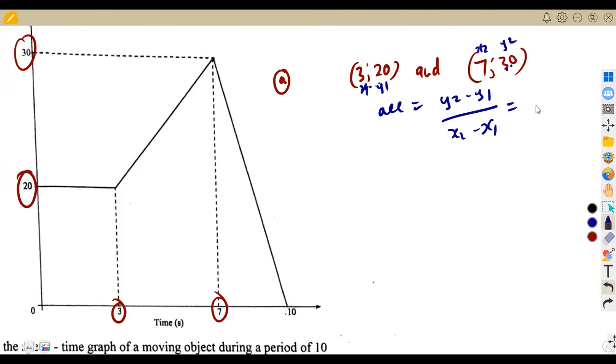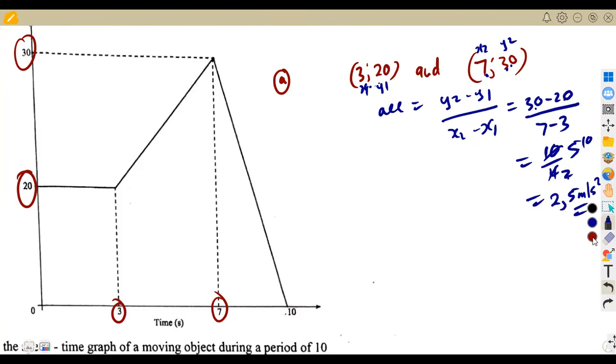So that's 30 minus 20 over 7 minus 3, which is 10 over 4. Divide by 2 here, that's 2,5. So it's going to be 2,5 meters per square second. That's our acceleration.